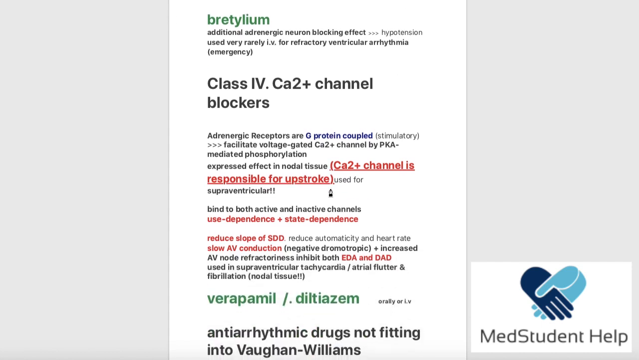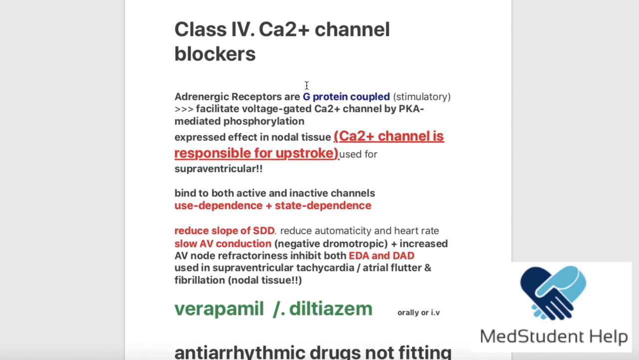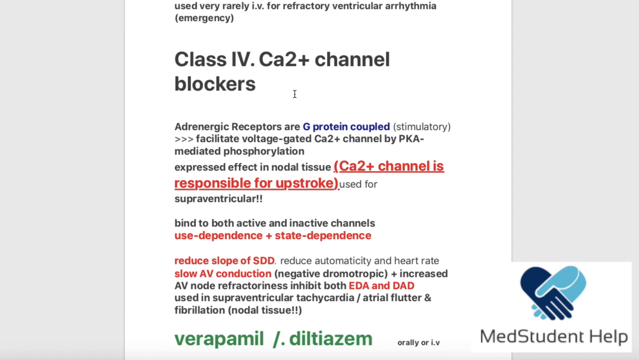Okay, now class 4 is the calcium channel blockers. You should already be familiar with this category from the calcium channel video, but okay, let's go over it again. What I want to mention before everything is, if we think about the adrenergic receptors, the beta receptor for example, how did the beta receptor function? What was the signal transduction pathway of the beta receptor?